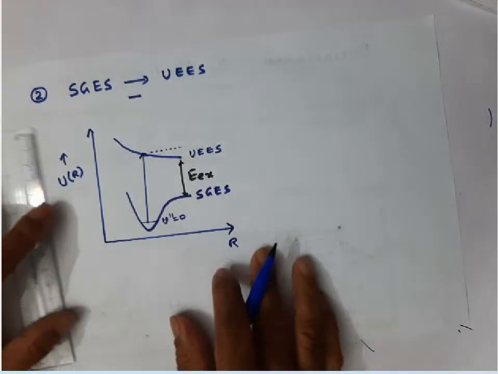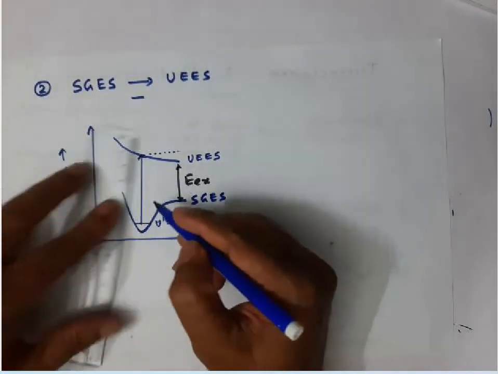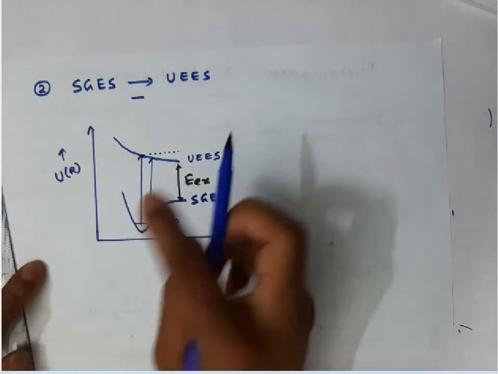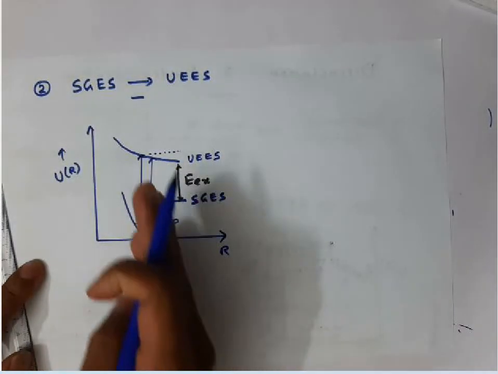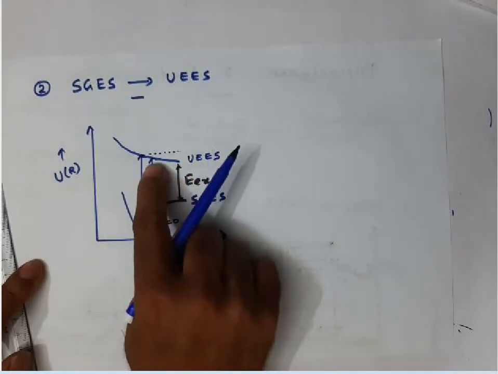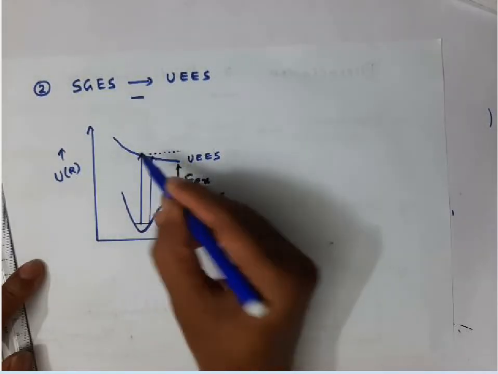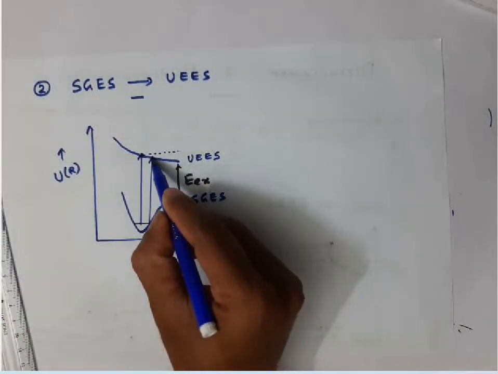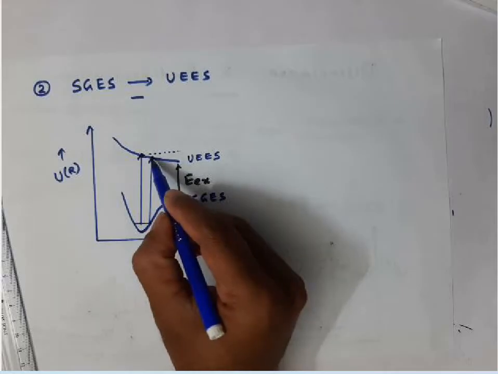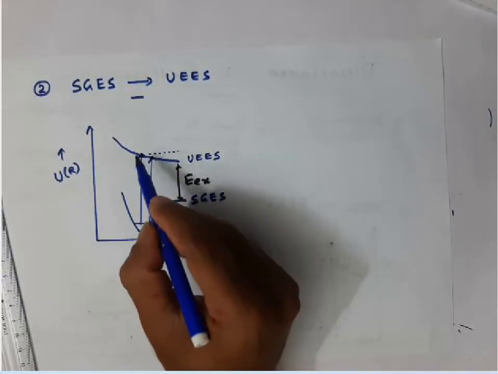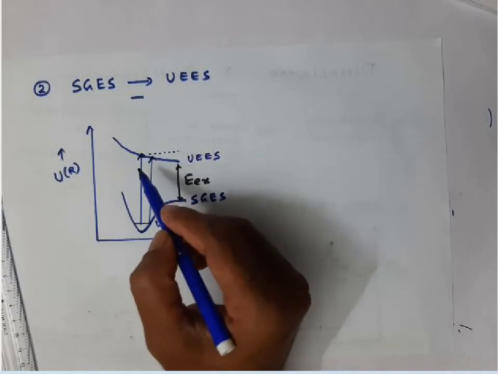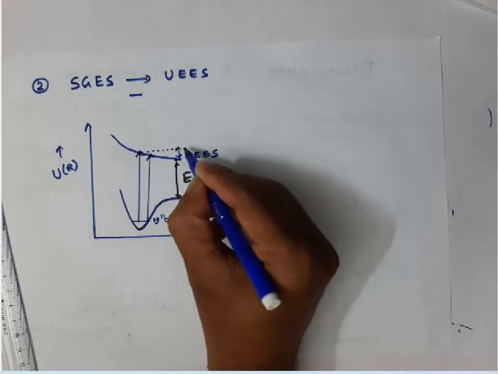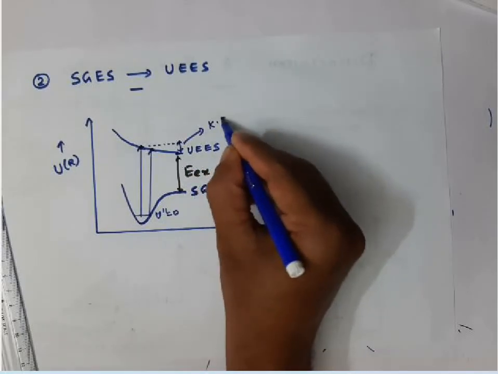When transition takes place to any of these internuclear distance values, suppose transition takes place from here to here, this is also possible. If transition takes place from here to here or here to here, the internuclear distances are different. Therefore, whether it reaches this point or this point, the molecule will decompose. No doubt in that. But the difference is when it goes here, the dissociated atoms have lesser kinetic energy. When it goes here, the dissociated atoms have a little higher kinetic energy. So this difference comes out as the kinetic energies of the atoms.